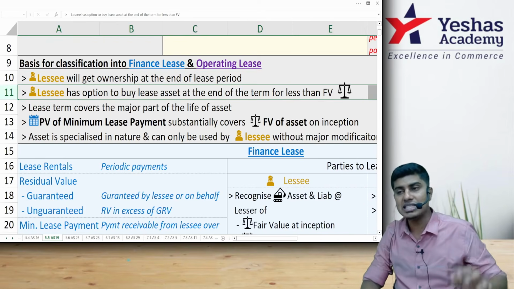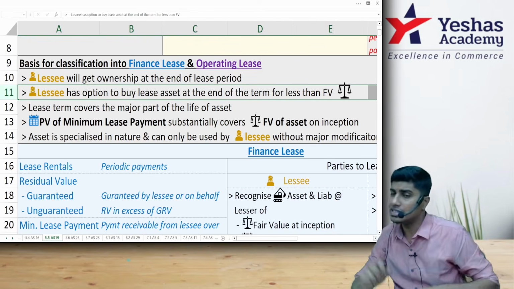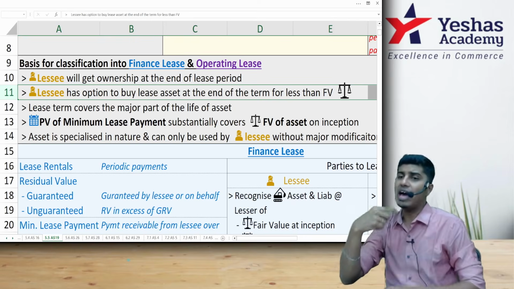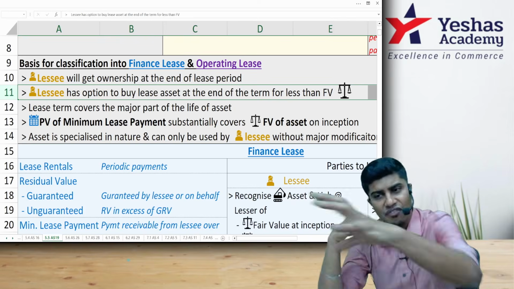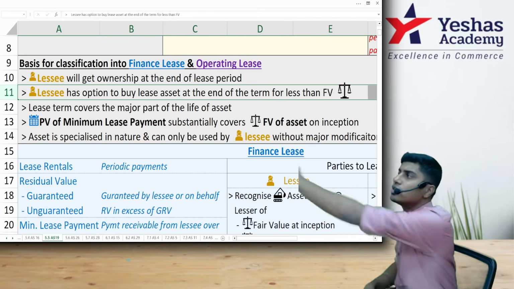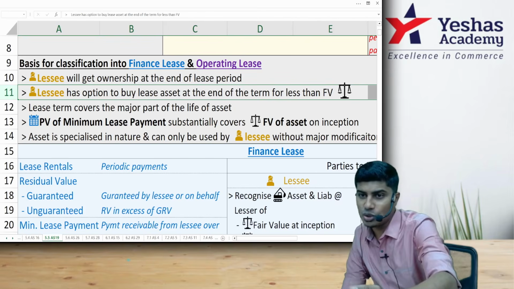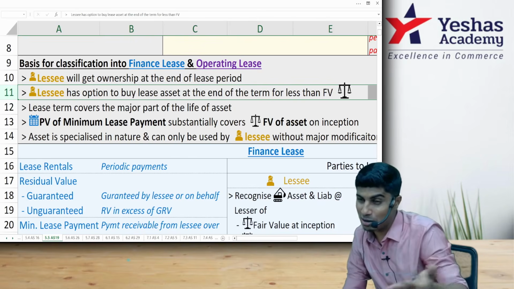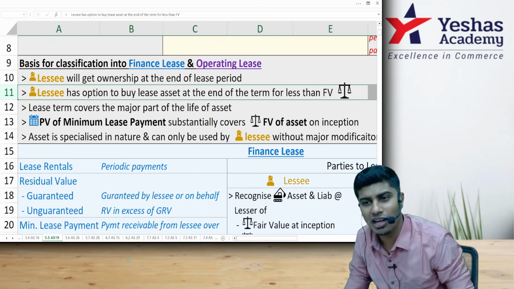Next one, the lessee has an option to buy the asset at the end of the lease, but not like others. Let's say you are the lessee, I am the lessor. I have given you the asset on lease for 5 years. At the end of 5 years, if I take the asset back from you and give it to somebody else, they will give me 10 lakh rupees. But I am giving the asset to you after 5 years, not for 10 lakh, but for 2 lakh. Why is it that you're getting it at a price lesser than 10 lakh?